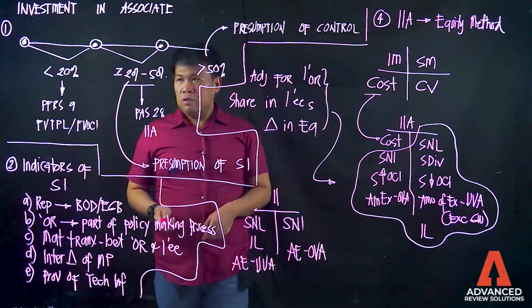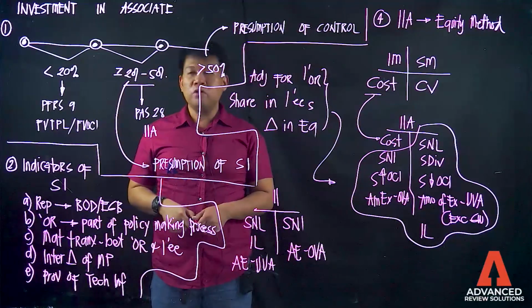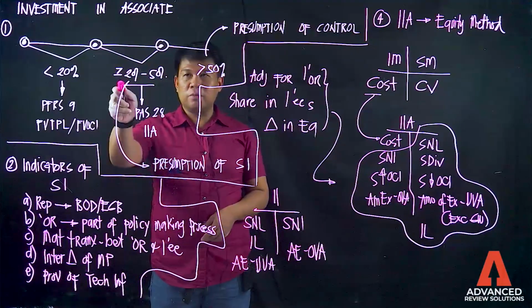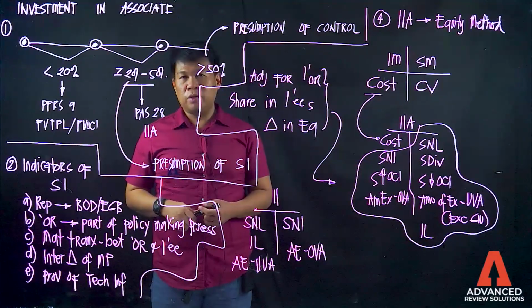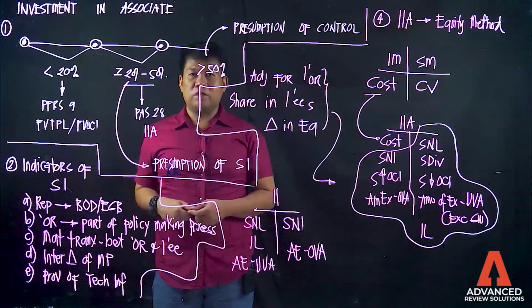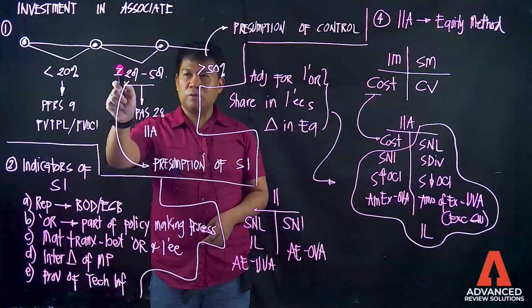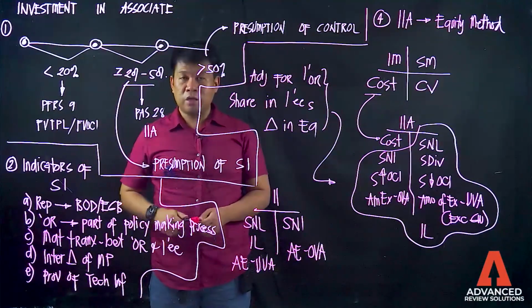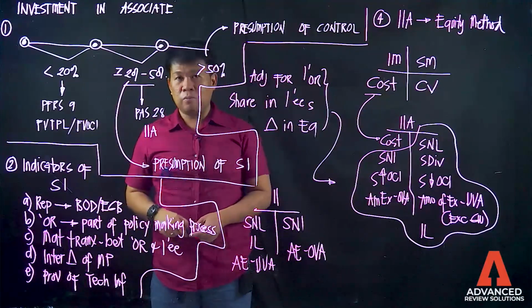Now, nandito tayo ngayon. Ownership interest is at least 20% to 50%. This should be governed by PAS 28, and this should be properly classified as investment in associate. So, at least 20% ownership is the threshold for investment in associate. Why? This is a presumption that there is a significant influence involved.